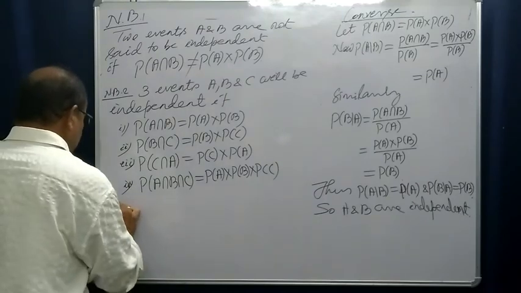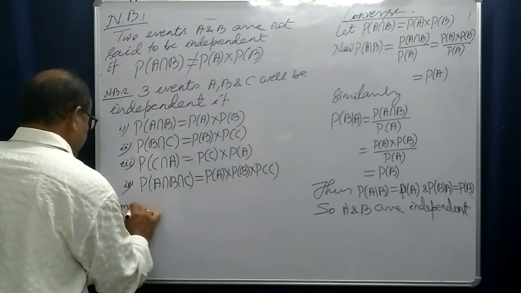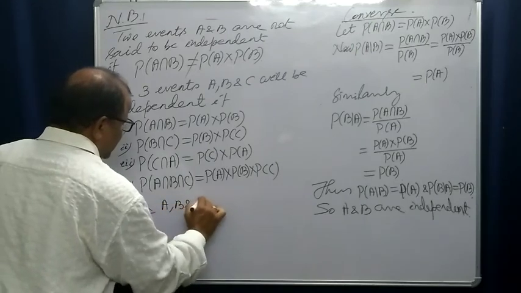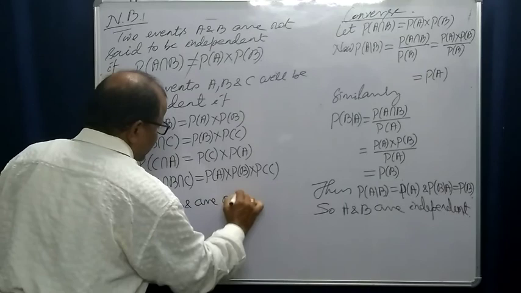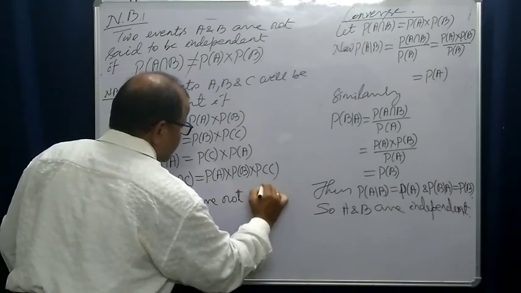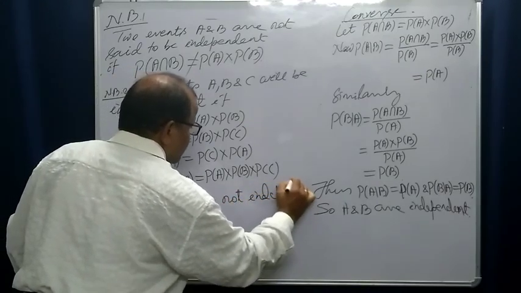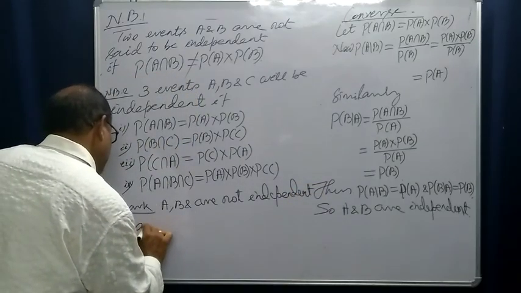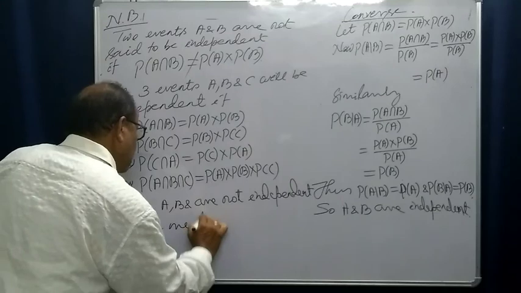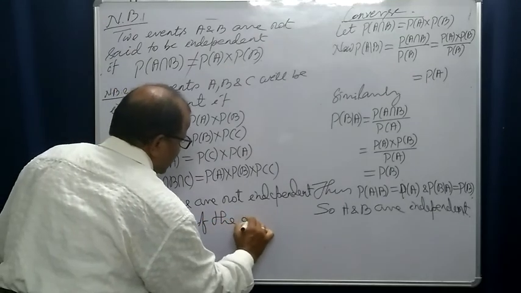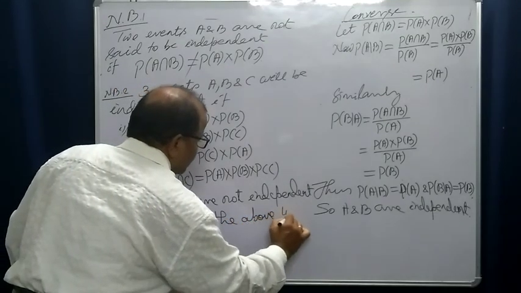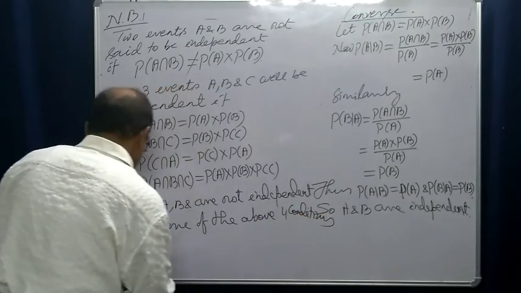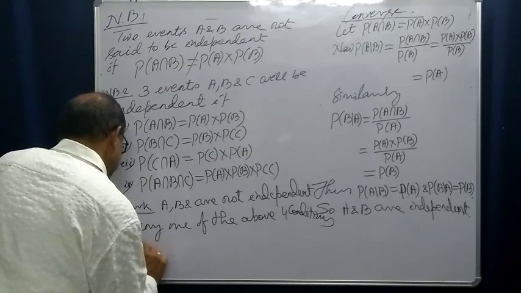You can mark here: A, B and C are not independent if any one of the above 4 conditions is not satisfied.